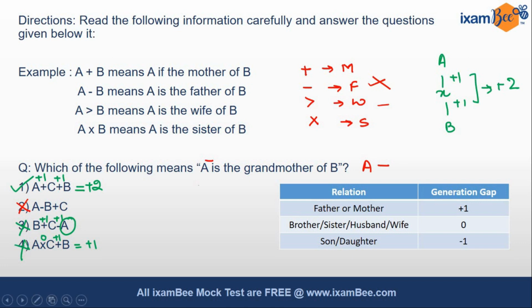But see, even if you are sure that the generation gap is 2, you have to draw the diagram to make sure that this answer is the correct one. So let's quickly draw the diagram. A is the mother of C, here plus. C is the mother of B. B's gender is not known, but that is not required. So you can clearly see A is the grandmother of B and the generation gap is also 2. So our answer 1 is the correct one.